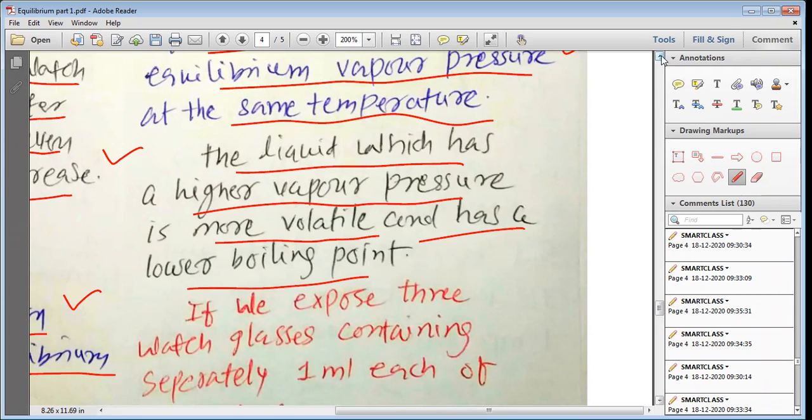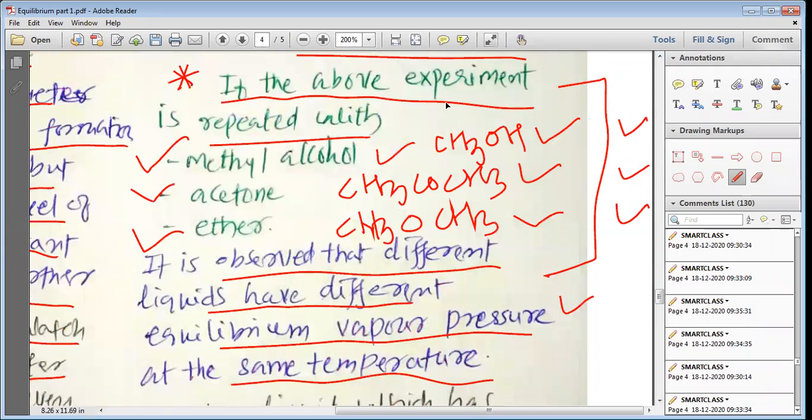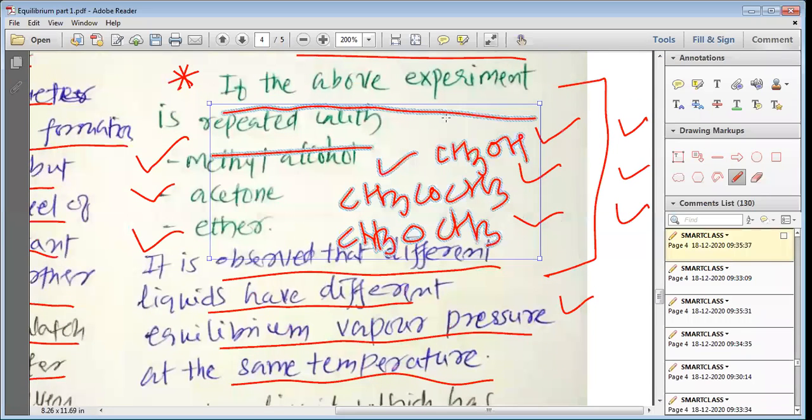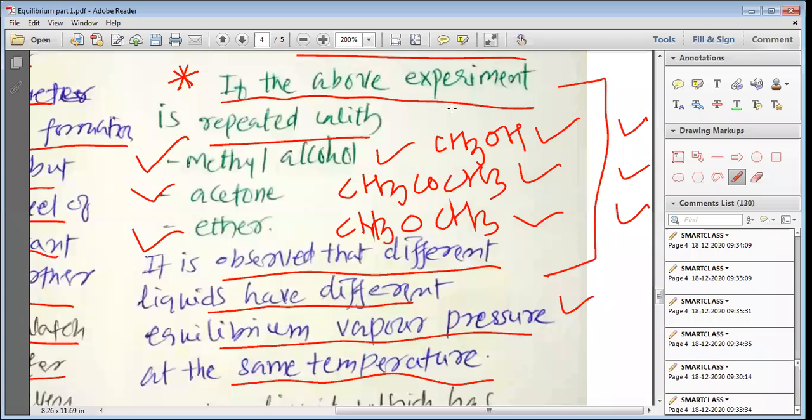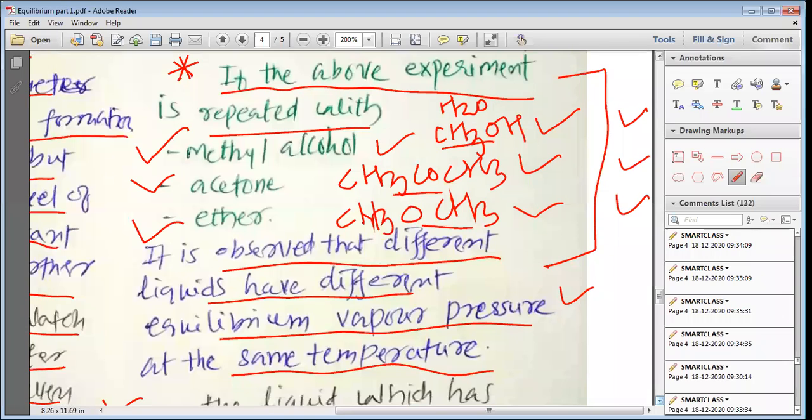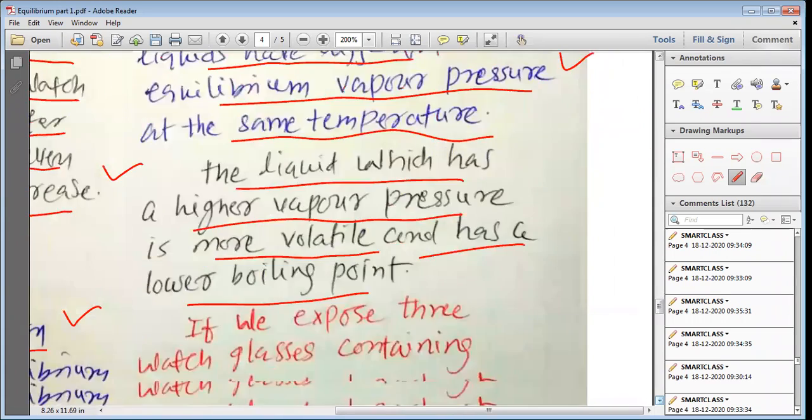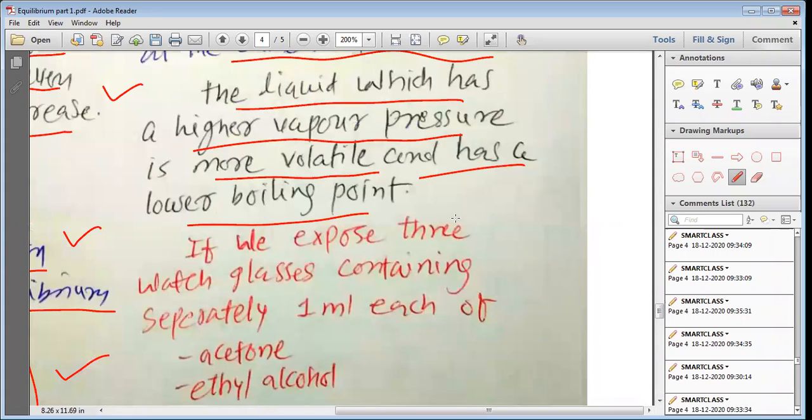So please remember, my dear students, that out of these four liquids, first you have water, then methyl alcohol, then acetone, then ether. Out of these four, the liquid which has the more volatile nature will have the highest equilibrium pressure, and as the liquid has the highest equilibrium pressure, we can say that it will have the lower boiling point.